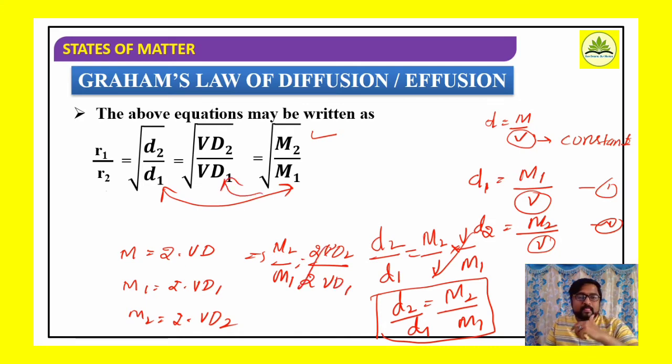So we got the expression square root of VD2 by VD1. I hope we got this. So how are we relating? R1 by R2 is equal to square root of D2 by D1, which is also equal to square root of the vapor density of the second gas divided by the vapor density of the first gas, and which is further equal to square root of M2 by M1, the molecular mass of the second gas divided by the molecular mass of the first gas.